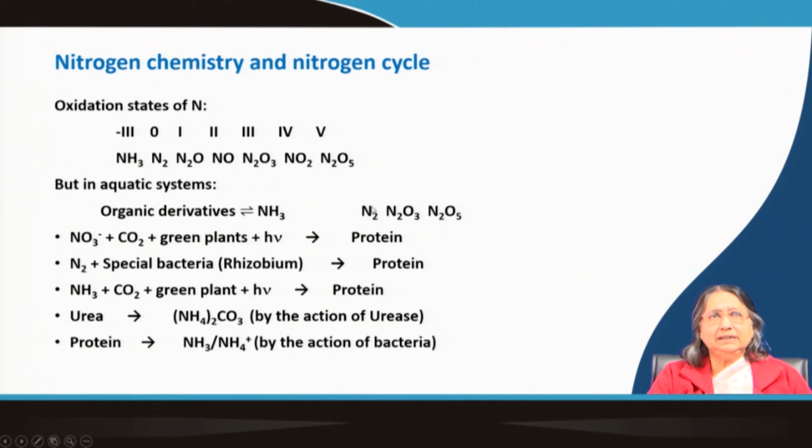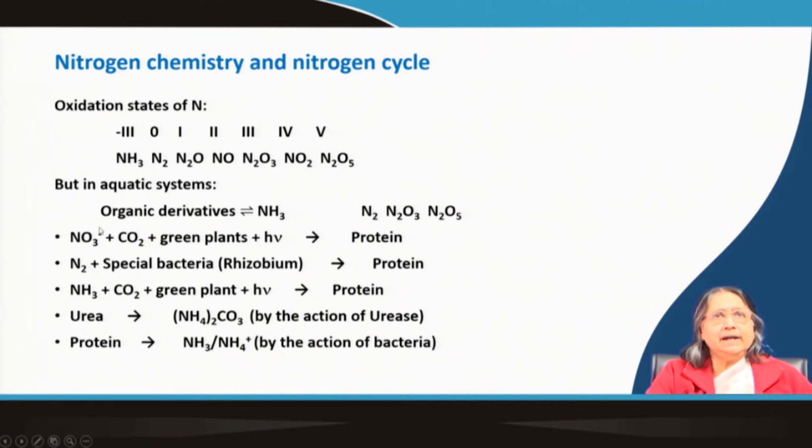Nitrogen can also be dissolved in water, so it is in the 0 state, and nitrate can also be formed and is present in aquatic systems. Other forms, like the +2 or +4 states, are not very common.